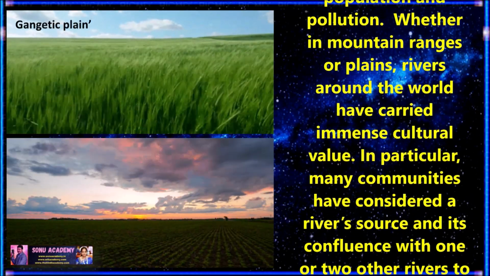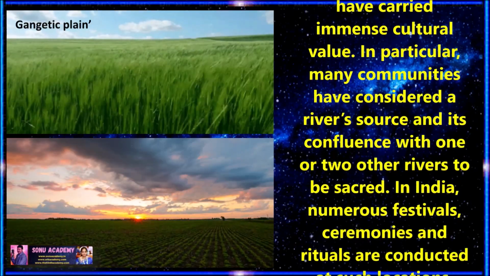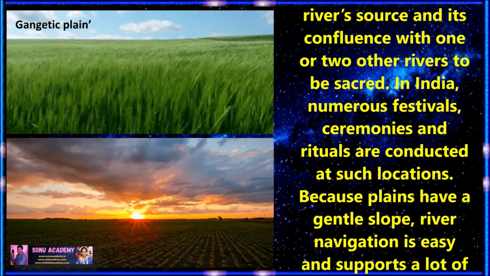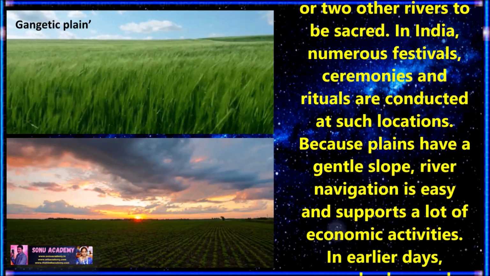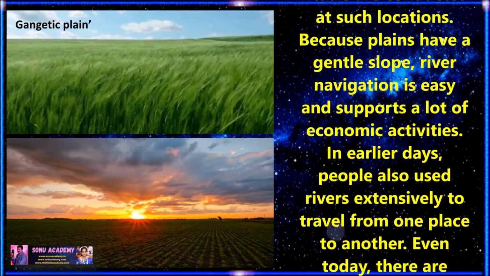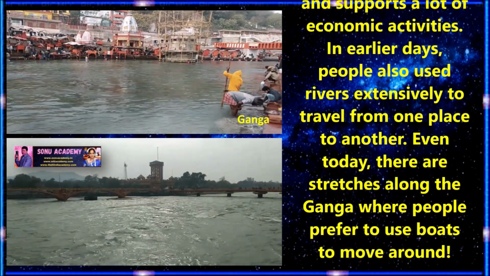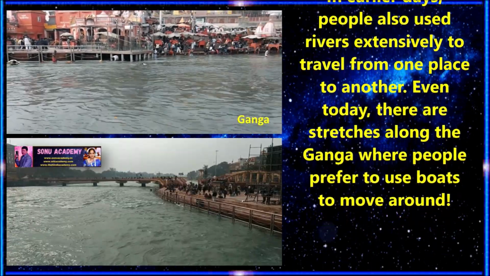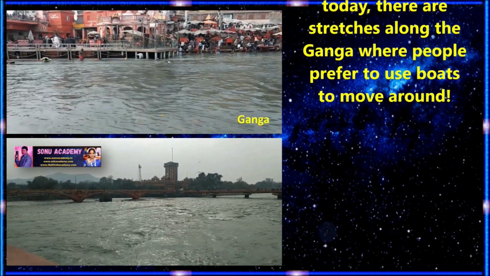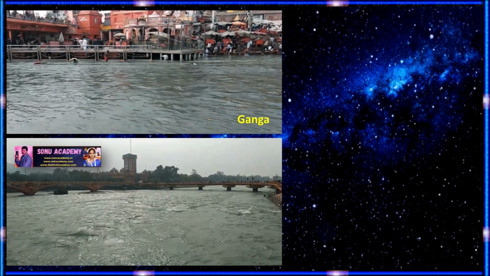Whether in mountain ranges or plains, rivers around the world carry immense cultural value. In particular, many communities consider a river's source and its confluence with one or two other rivers to be sacred. In India, numerous festivals, ceremonies, and rituals are conducted at such locations. Because plains have a gentle slope, river navigation is easy and supports a lot of economic activities. In earlier days, people also used rivers extensively to travel from one place to another. Even today, there are stretches along the Ganga where people prefer to use boats to move around.